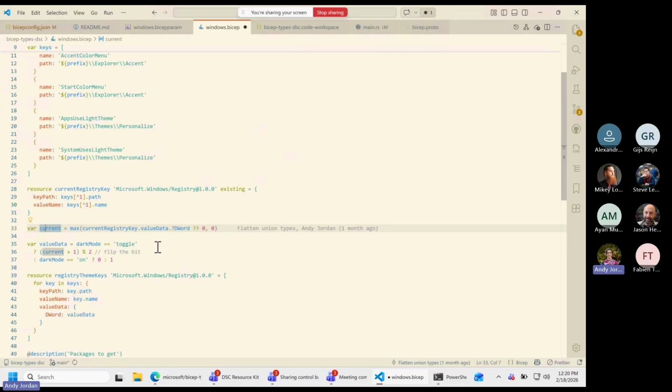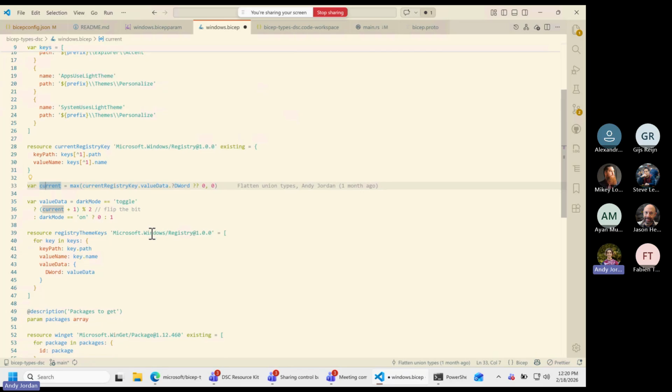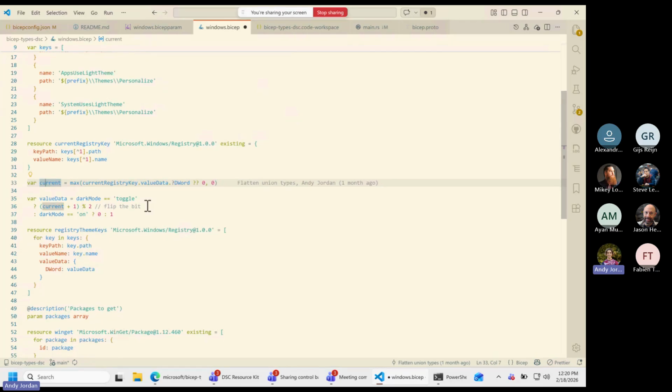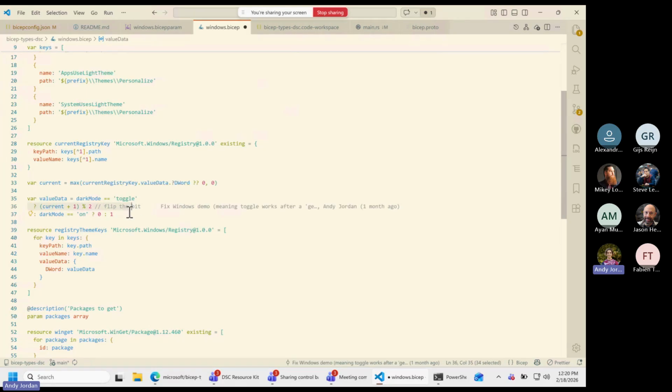At that point, I'm talking about a number here. And now I'm doing some more cool Bicep code, stuff that I don't think you could do in a YAML document. I'm saying, hey, if dark mode was the string toggle, I'm using a ternary right here, compare dark mode, the param string that could be off, on, or toggle. If it is toggle, go ahead and execute this bit of code, take the value that I got, add 1 to it and mod it by 2. I'm flipping the bit. That's just computer sciencey stuff.